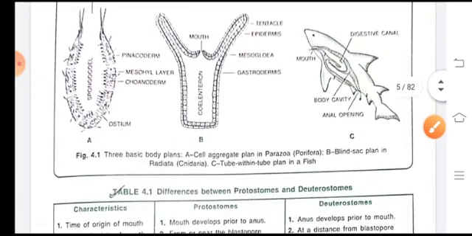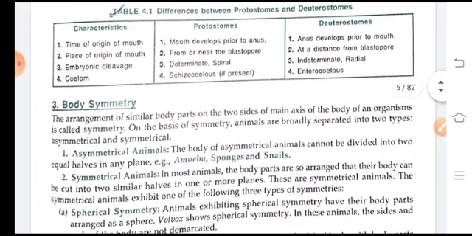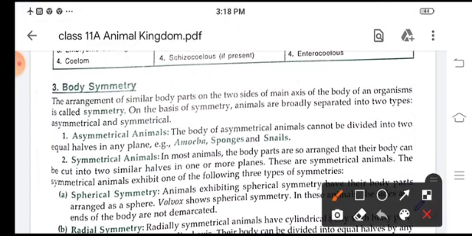Next, children, we see the body symmetry, how the body is arranged. Okay, so the arrangement of similar body parts on the two sides of the main axis of the body of an organism is called symmetry.